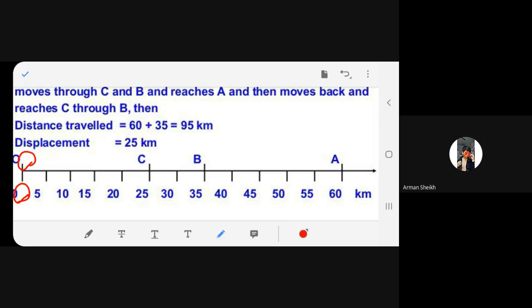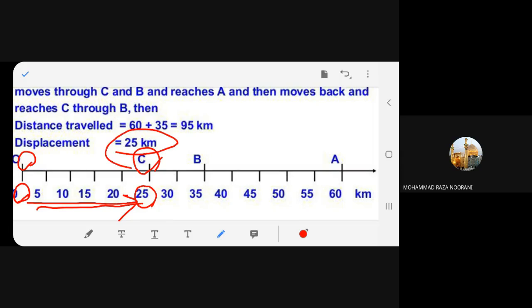What is the final? 25. It reached C. That is the final because it went from O to A, and came back to C. So the body is at rest at C now. It has stopped at C. So what is the shortest distance? 25. This is your displacement.